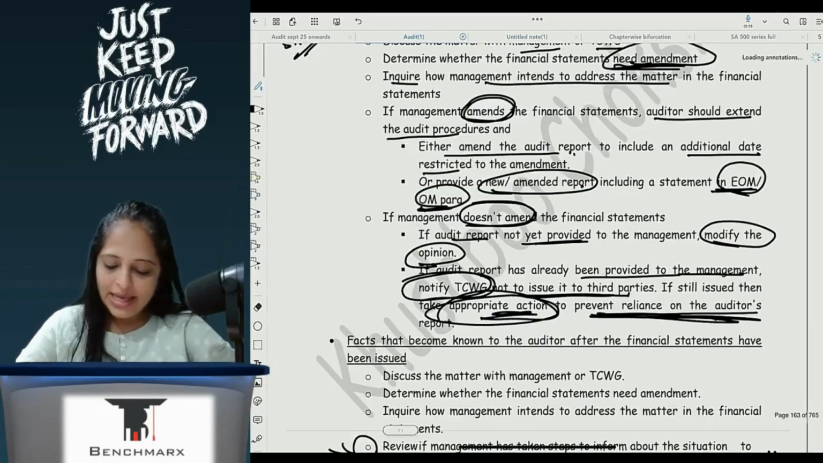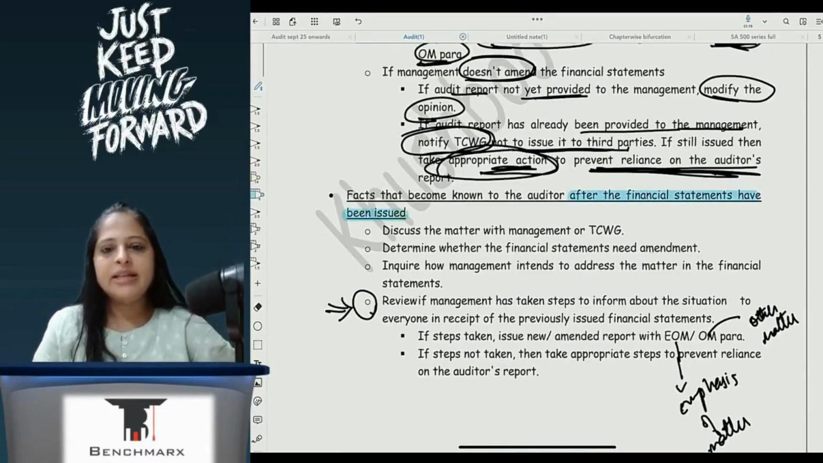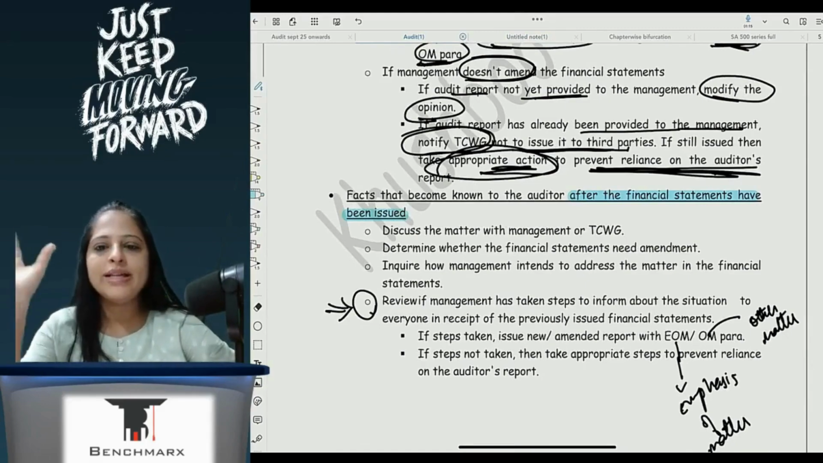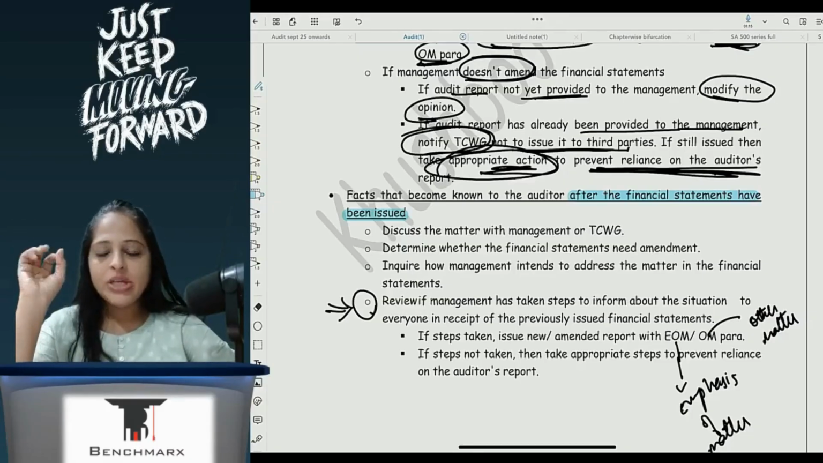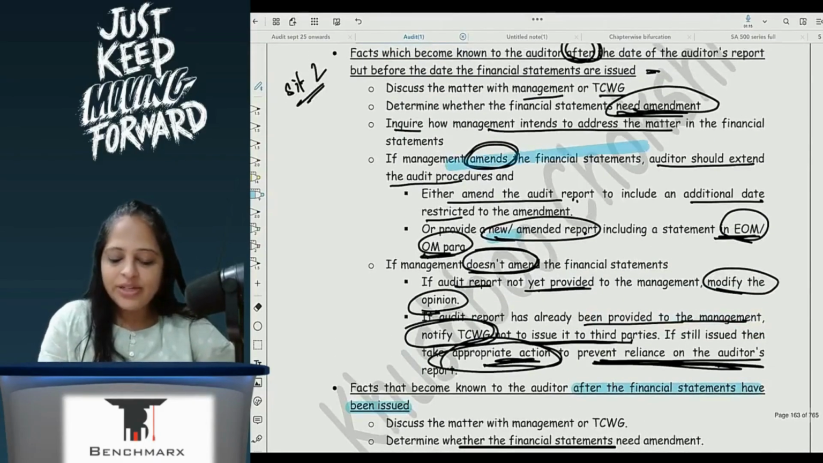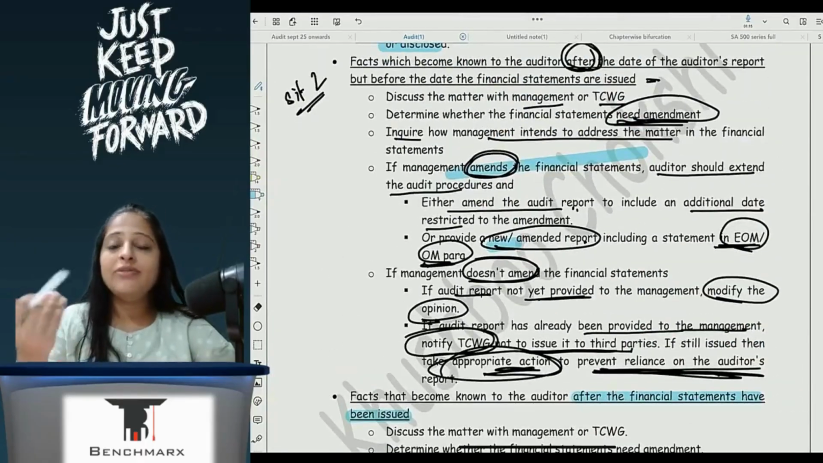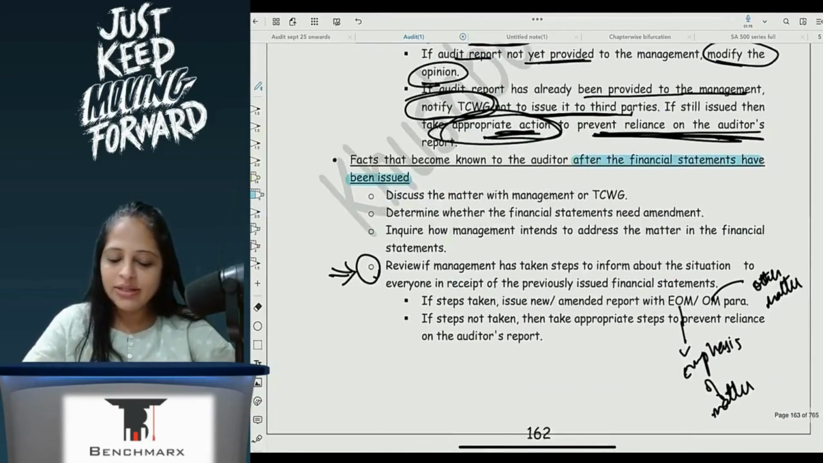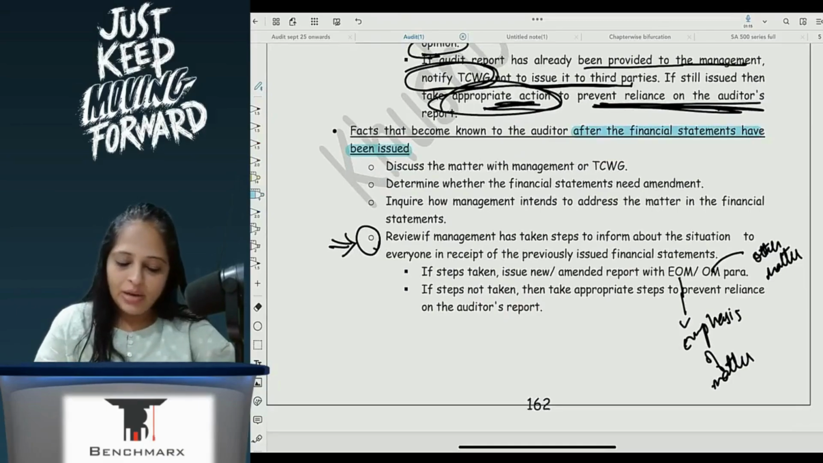The third situation is facts that become known to the auditor after the financial statements have been issued. So now the management has issued the financial statements and the audit report has also gone. Here management cannot simply amend the financial statements because they have already issued them. In the second situation they could do that because they had not yet issued it. In the third situation, they have already issued financial statements, and I have also issued the audit report. Now, what will I do?